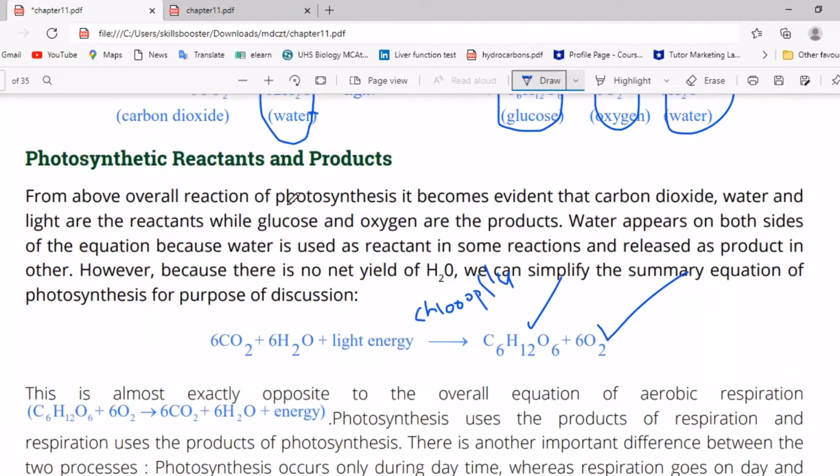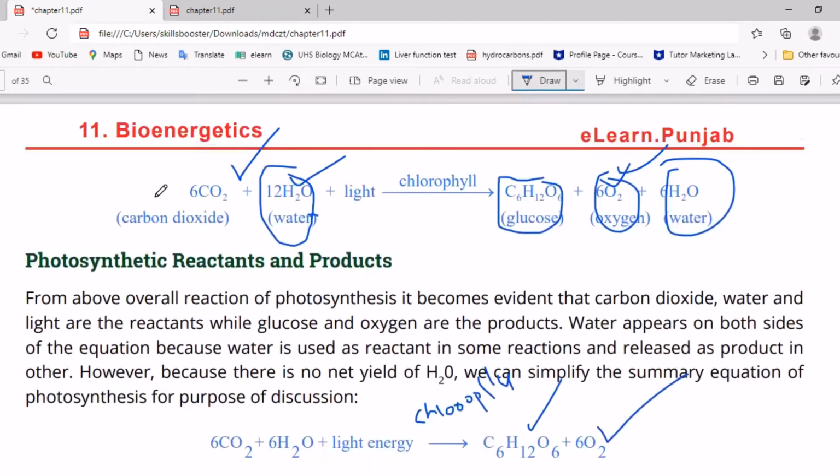From the above overall reaction of photosynthesis, it becomes evident that carbon dioxide, water and light are reactants, while glucose and oxygen are products.